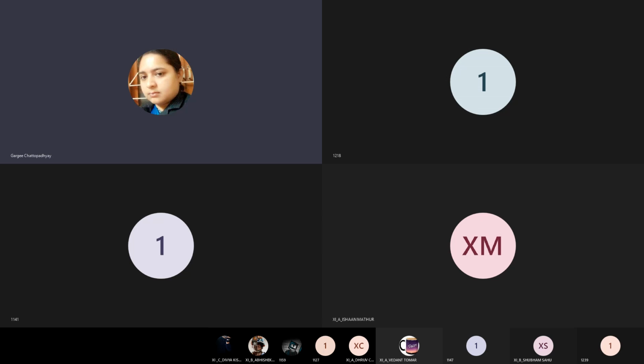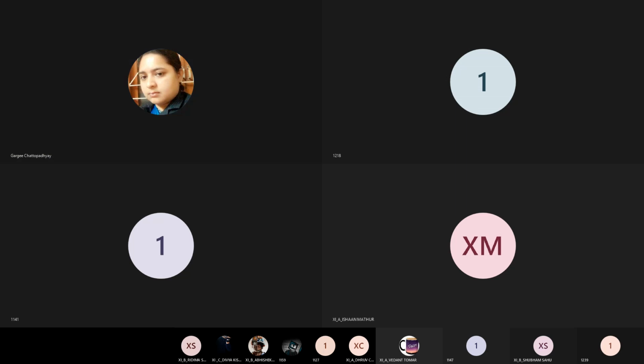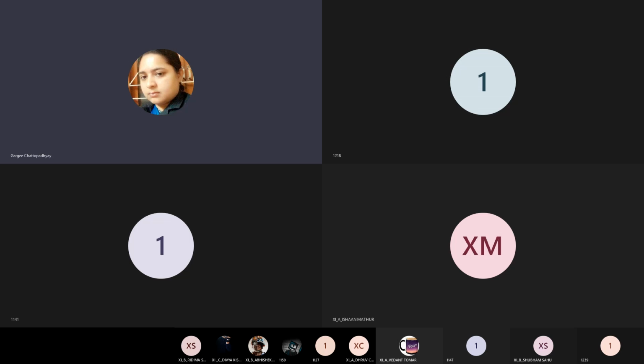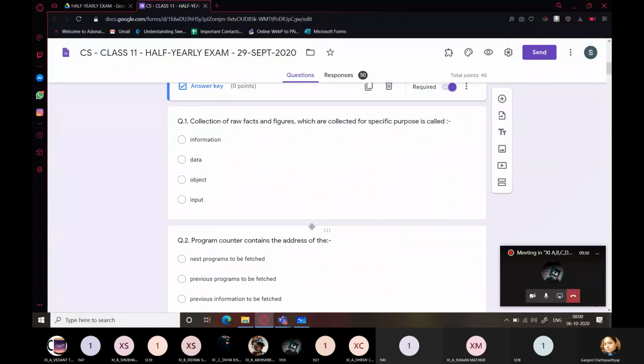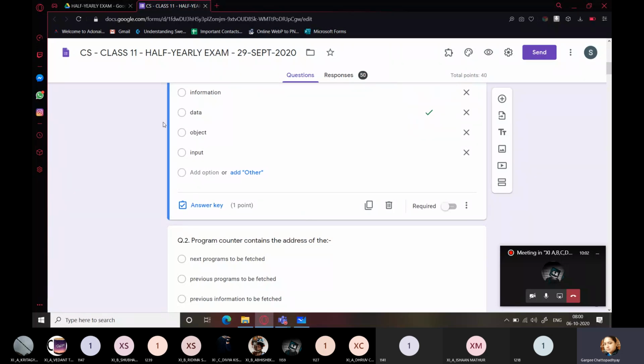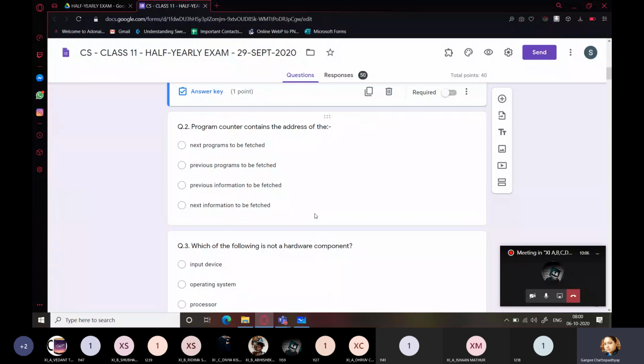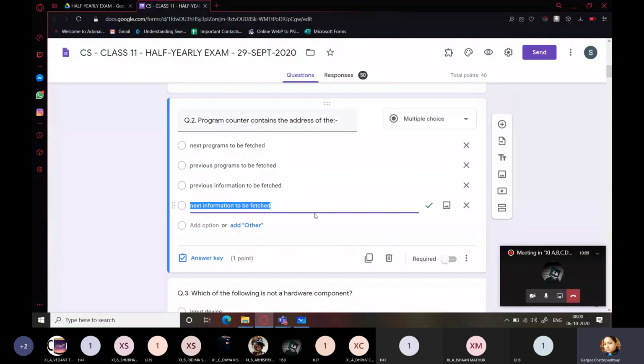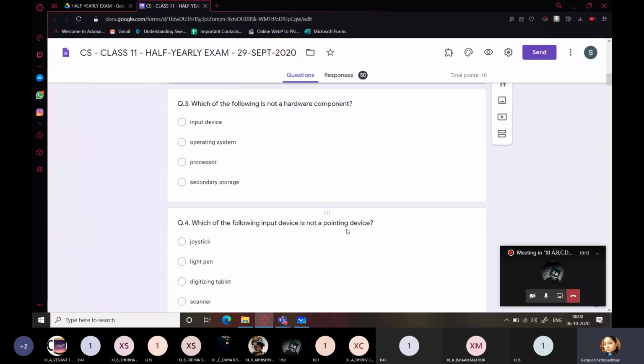So I'm going to share my screen now. Here we are with the question paper. So we come to the first question. Collection of raw facts and figures which are collected for a specific purpose is called, you can see the correct answer is data. Program counter contains the address of the next instruction to be fetched.